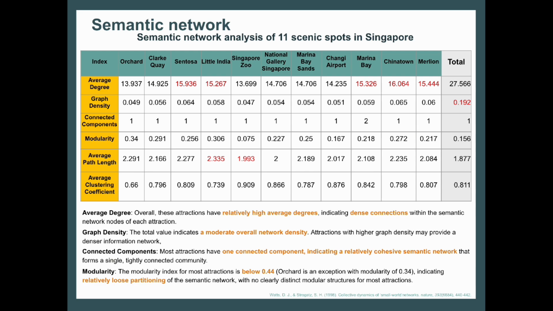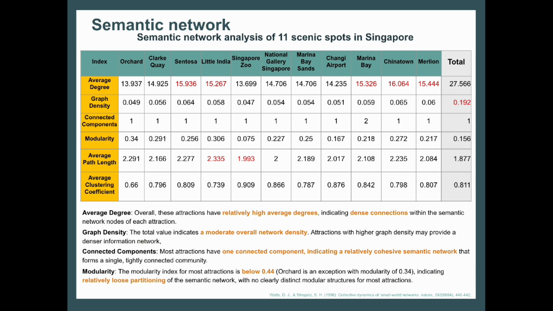Next, graph density. We can see that the graph density ranges from 0.047 to 0.065, with Chinatown having the highest density and Singapore Zoo having the lowest density. These values are generally low, which suggests a moderate overall network density. Attractions with higher graph density may provide a denser information network, offering visitors more comprehensive content, while attractions with lower density may have more scattered information.